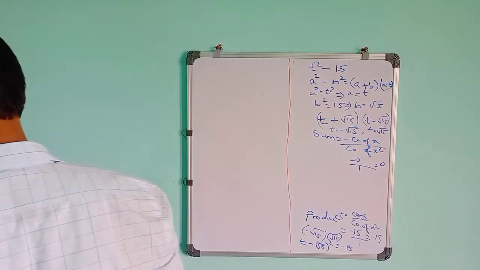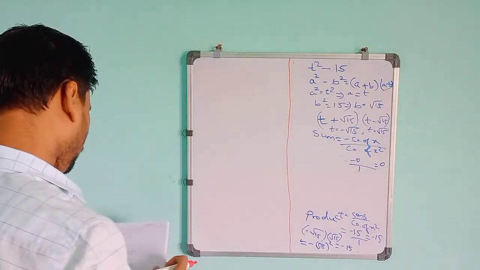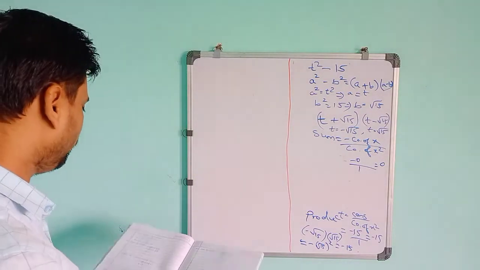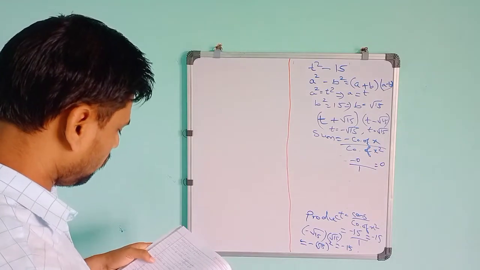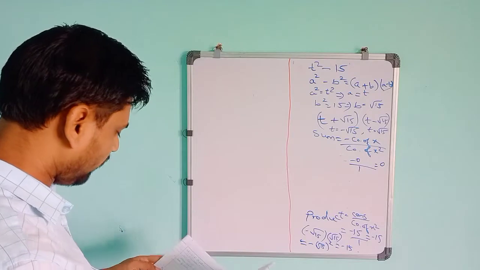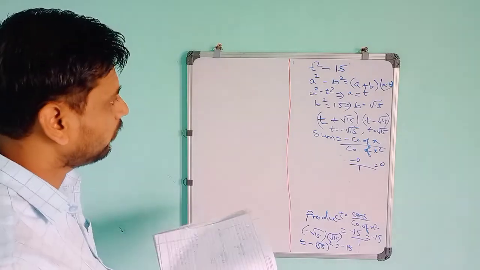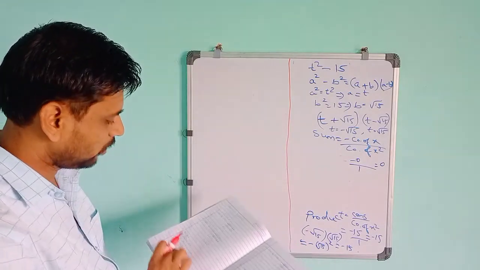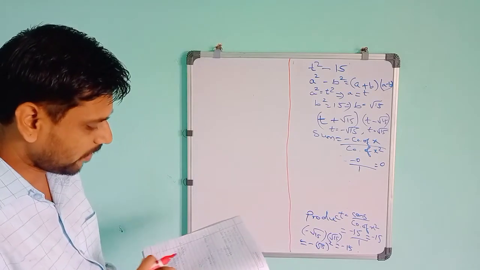So the next problem is 4 and 50 is over. Then the last problem is given 3x square minus x minus 4. You have to do this one in terms of splitting of the second term. So 3x square minus x minus 4.